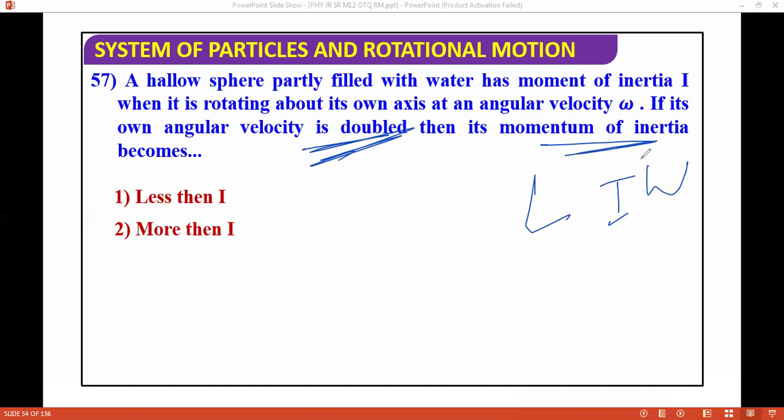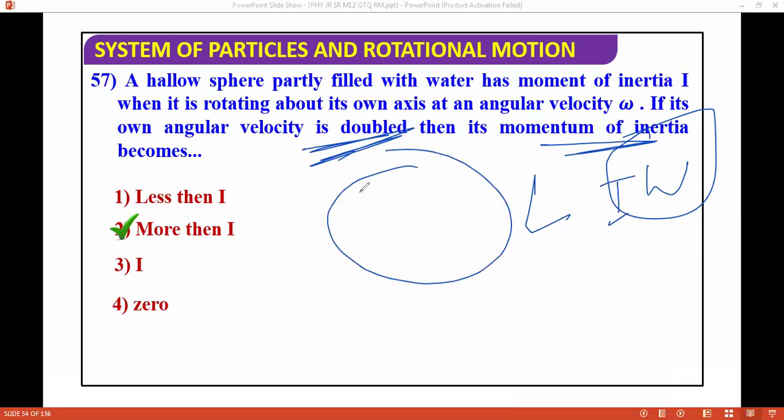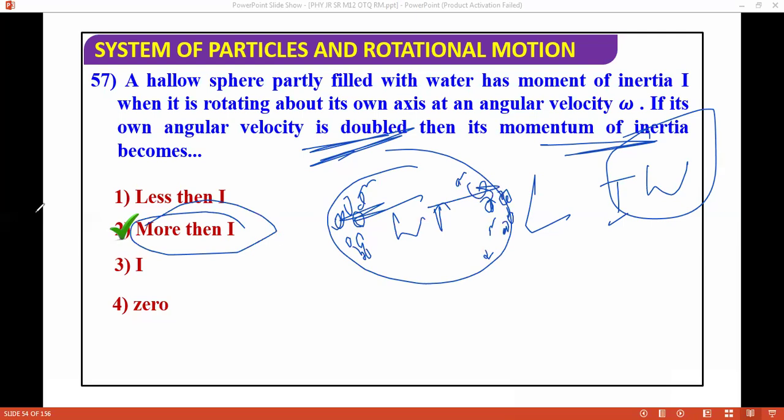If you conserve the angular momentum, what will be the correct answer for this? Basically, what is happening here is that this sphere is partially filled with water. If omega is increasing, the water will move outward because it is partially filled. That is why, if you apply the concept of distancing, as omega increases the water moves outward, and because of distancing the moment of inertia increases.